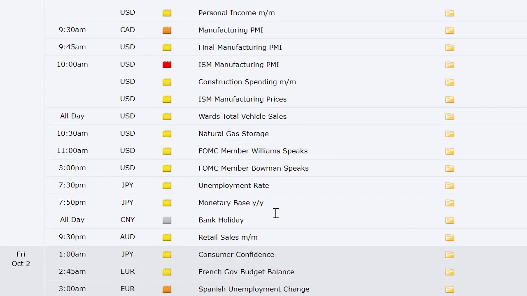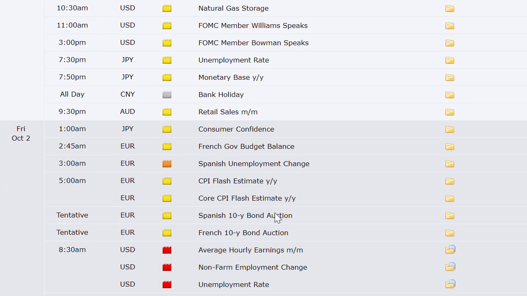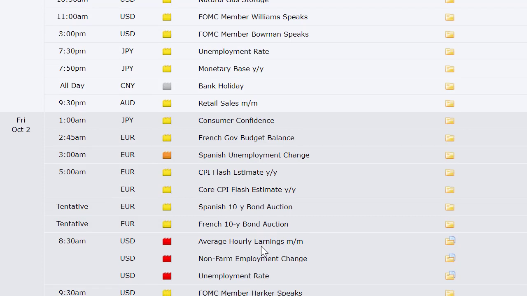Natty gas at 10:30, more Fed members speaking. That night, we got the unemployment rate and monetary base out of Japan. China goes back to bank holiday, so they've only got Tuesday, Wednesday, Thursday this week. Retail sales out of Australia, consumer confidence out of Japan, French government budget balance, Spanish unemployment change, CPI flash estimate out of Europe, Spanish 10-year bond auction, French 10-year bond auction.